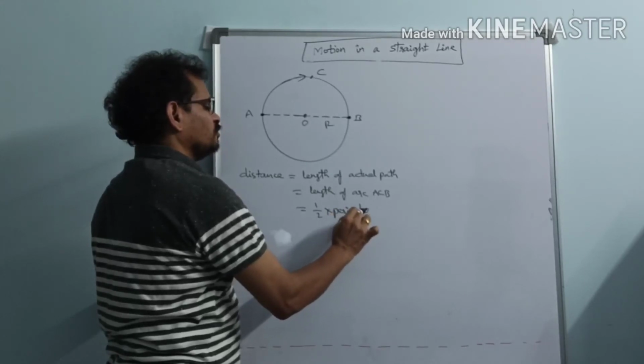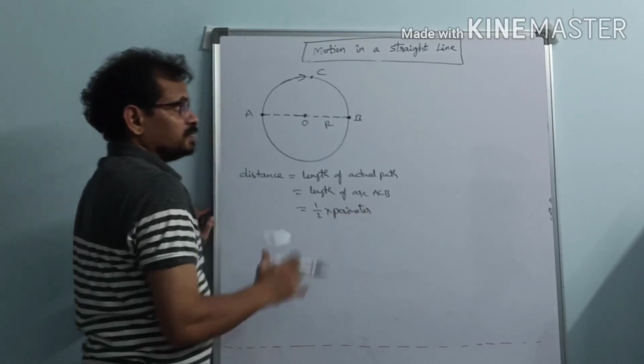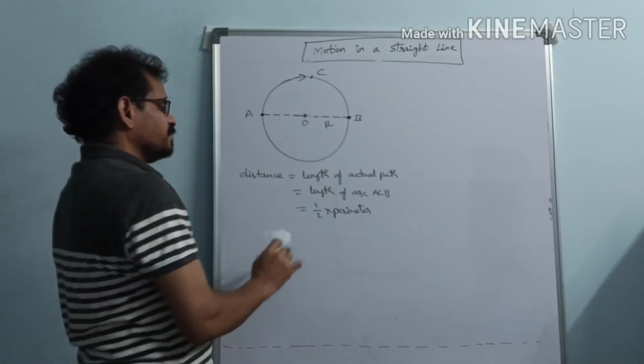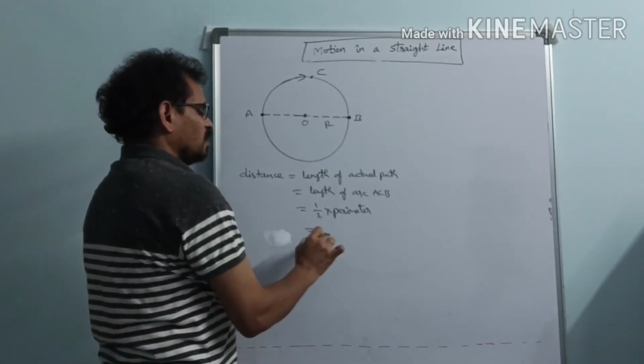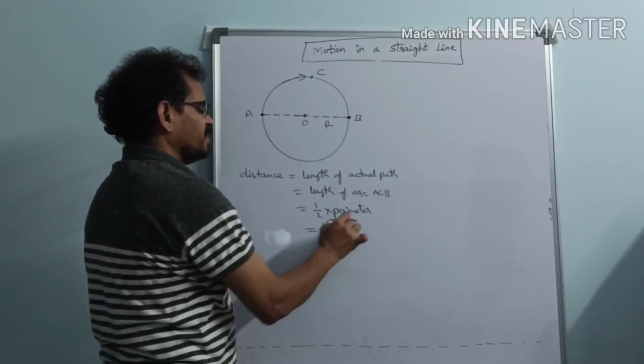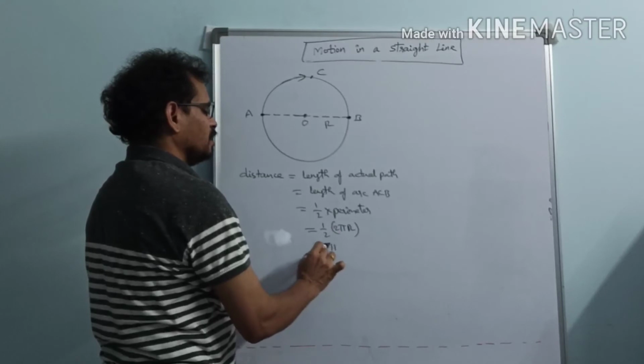Half of perimeter. It is a semicircle, half of the perimeter of the circle. What is the perimeter of the circle? 2 pi r. So half of this one: 2 pi r is the perimeter, and half of this is equal to pi r.